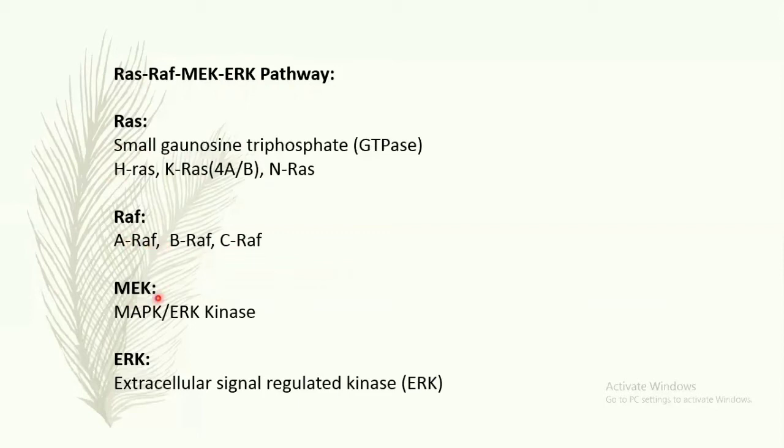Then MEK, I have already told about the MAP kinase pathway that mentioned the MEK and ERK kinase proteins. Then ERK is the extracellular signal regulated kinase that regulates the various cytosolic and nuclear proteins. Also this ERK is involved in cell proliferation, survival, metastasis, etc.